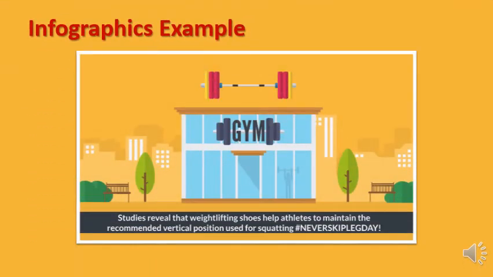This is an example for infographics that demonstrates the informative and supportive tones while providing value to customers in terms of the knowledge of the product. In this infographic, it has been mentioned that weightlifting shoes help athletes to maintain the recommended vertical position, which is used for squatting, according to a study in 2012.